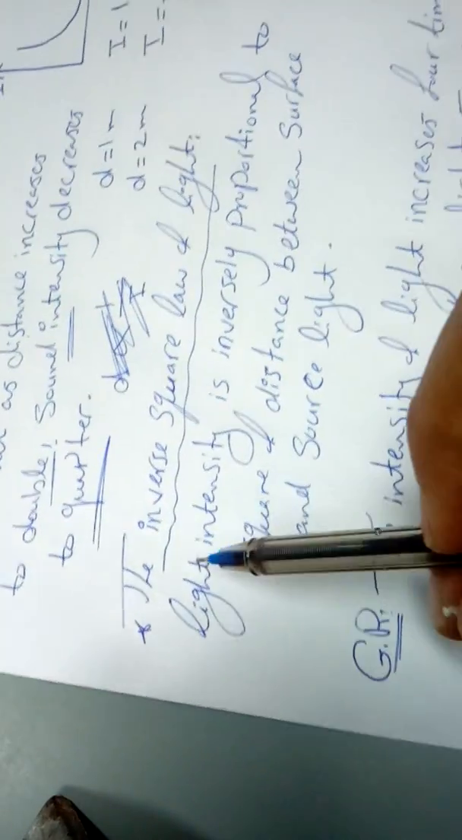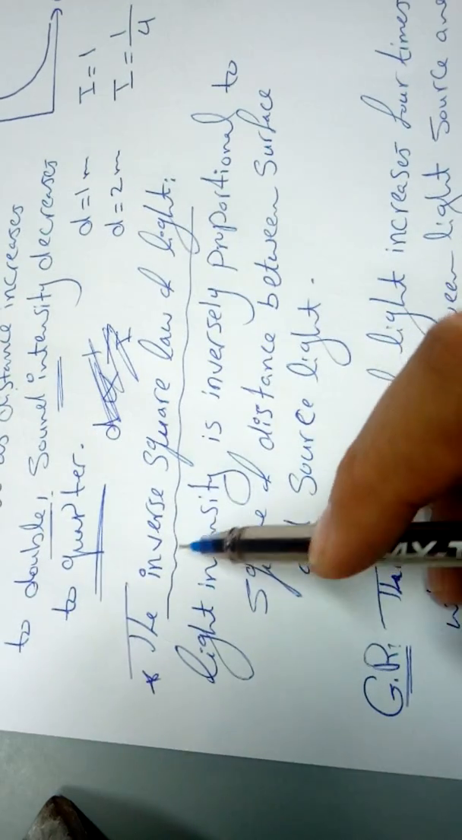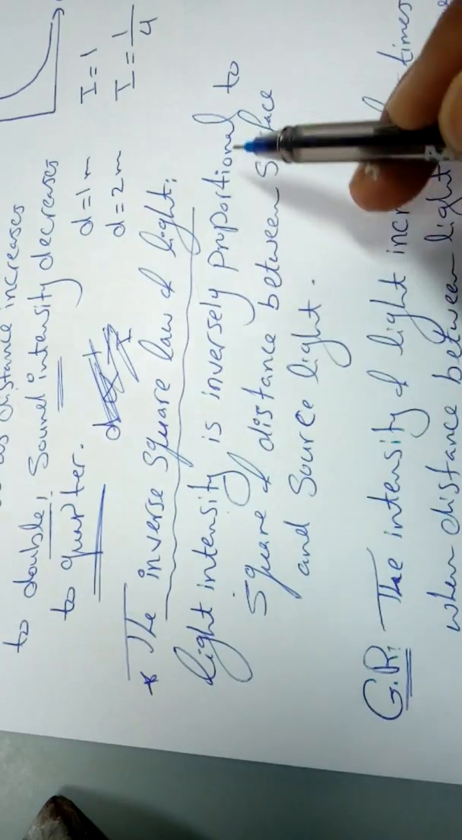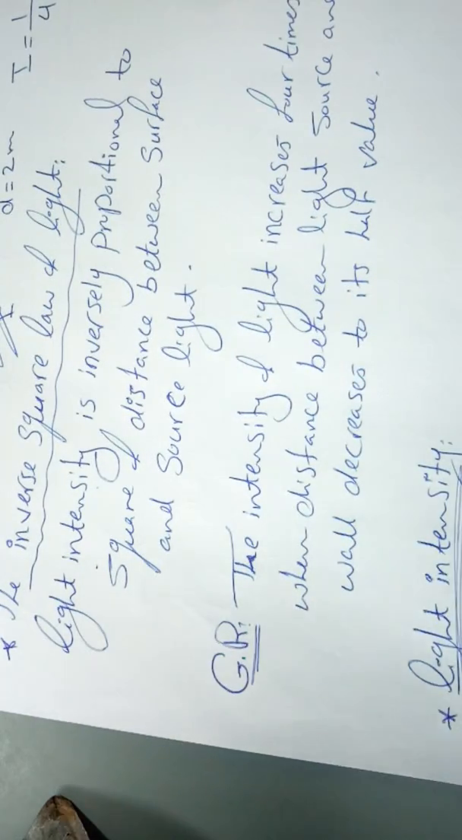From here, we put the inverse square law of light. The inverse square law of light states that light intensity is inversely proportional to the square of the distance between the surface and the source of light. Give reason here.